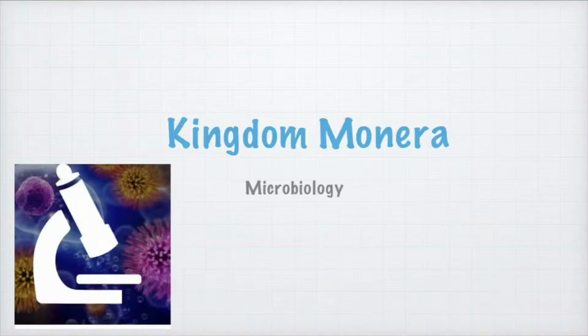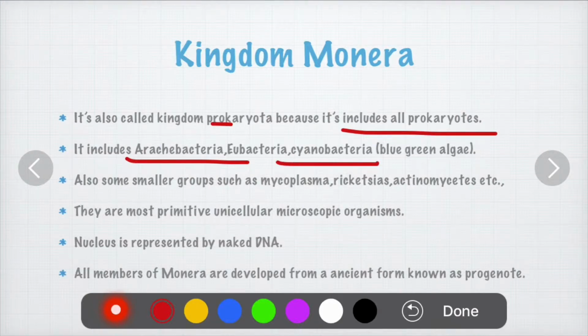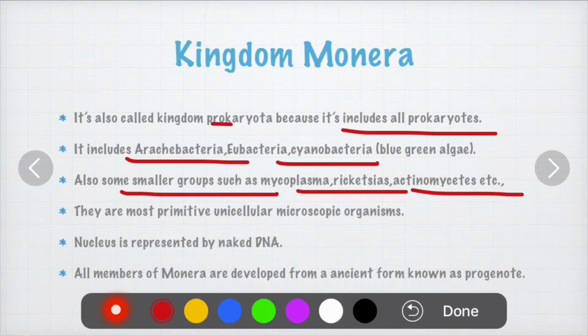So in this video, I'm going to discuss kingdom Monera. Let's see the characteristic features of kingdom Monera. Kingdom Monera is also called kingdom Prokaryota because it includes all prokaryotes such as Archaebacteria, Eubacteria, and cyanobacteria, which is also called blue-green algae. Along with that, it also consists of some smaller groups such as Mycoplasma, Rickettsia, Actinomycetes, etc. The organisms which belong to the kingdom Monera are very primitive species.